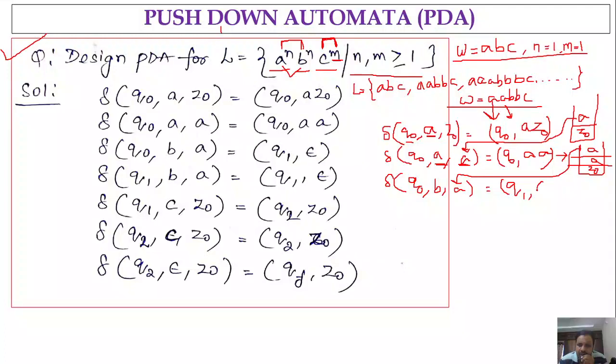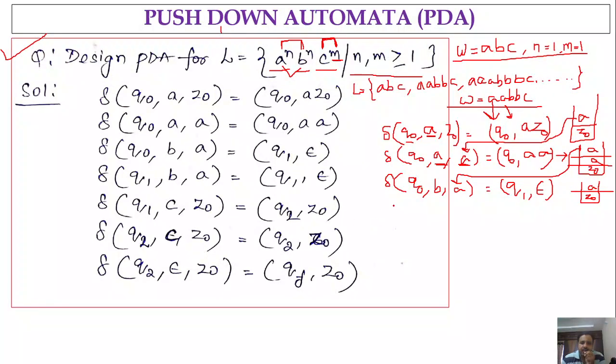We are not going to push anything, so it is epsilon. Since for matching B, a matching A has occurred on the stack, we are not going to push anything. So it's simply epsilon, right? If you observe the stack content, it will be Z naught followed by A.